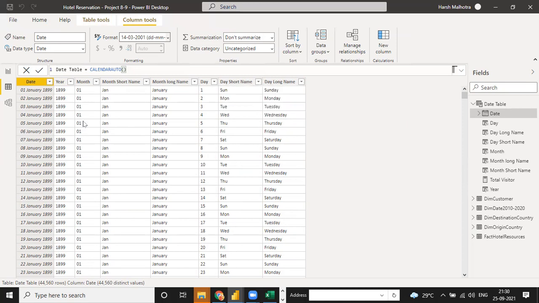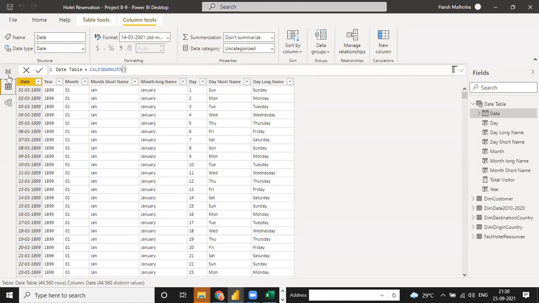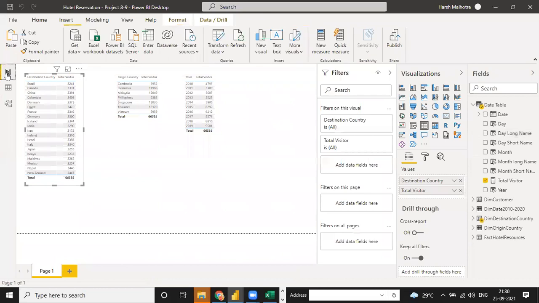It will automatically count from your row wise. Okay, so that is the reason that I can use only the start date and end date. The calendar auto function will automatically count the rows. Okay, so suppose it will count the total number of rows, and if one row shows the date of 1890, then it will automatically convert it to the starting date.